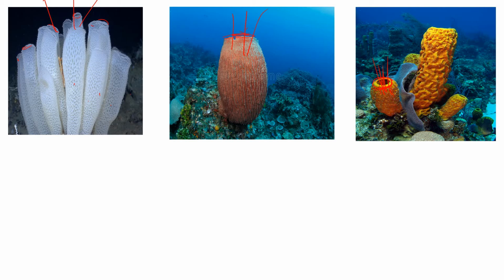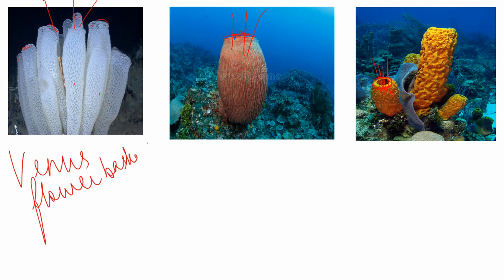Understood? Examples include Venus flower basket. Now this is actually Venus flower basket. Okay, next is the barrel sponge.